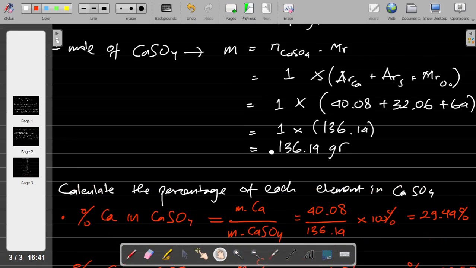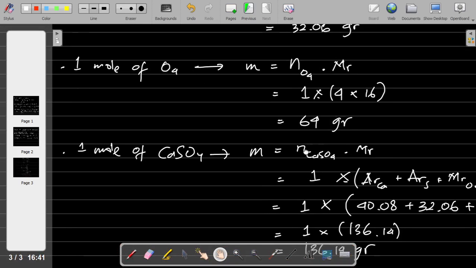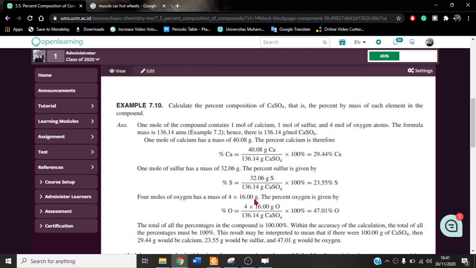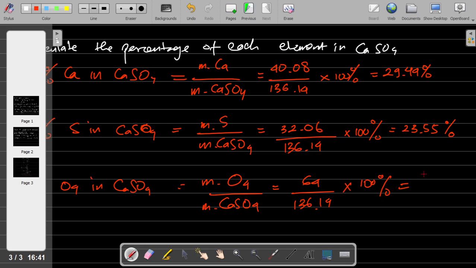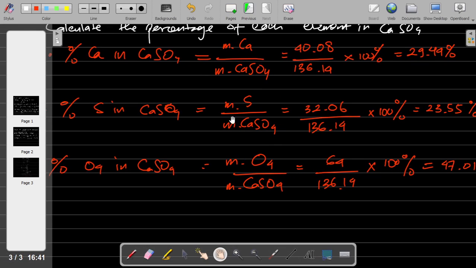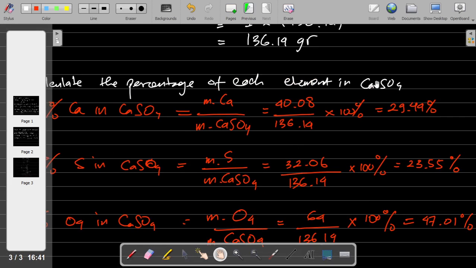The mass of O4 is 64, divided by the total mass of the compound, times 100%. The value is 47.01 percent. So this is the percentage of all the elements inside CaSO4.